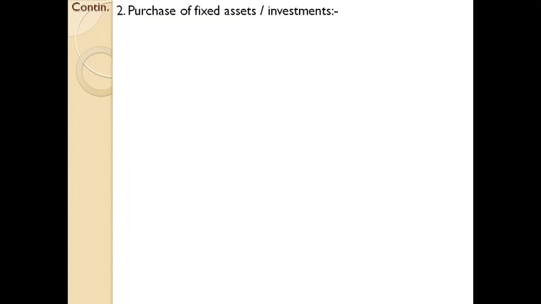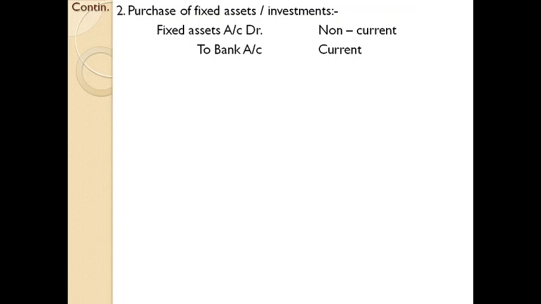Another case, purchase of a fixed asset or investment. We all know what is meant by purchase of an asset or a purchase of investment, and the journal entry will be fixed assets account debited to bank. If you go through this journal entry, you can see that one is a non-current item and another is a current item.